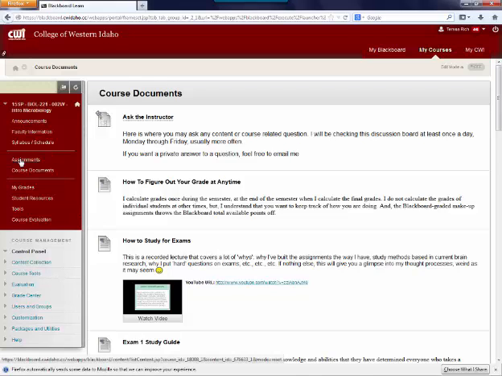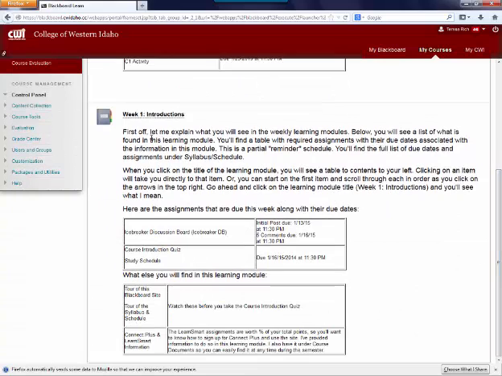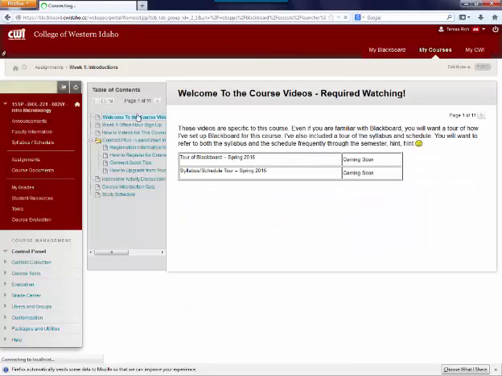Now let's go to assignments. I'm not going to go over all of the assignments. I figure you can do that on your own. I also have directions, as you saw. But I want you to get a familiarity for what you're going to see. So I have learning modules, and when you click on a learning module, you get this lovely table of contents off to the left here.